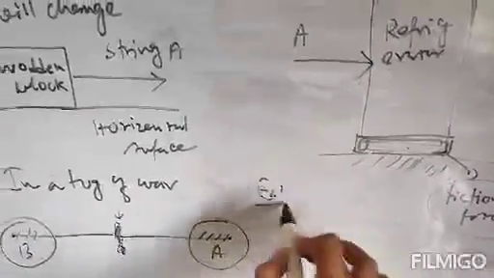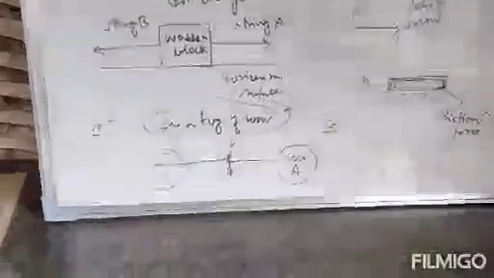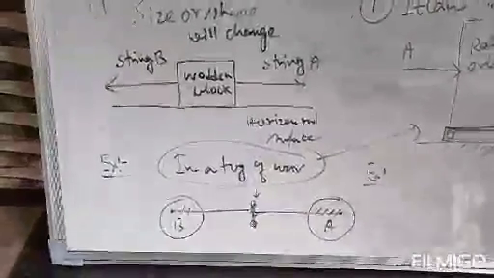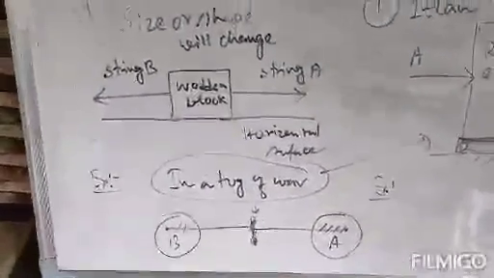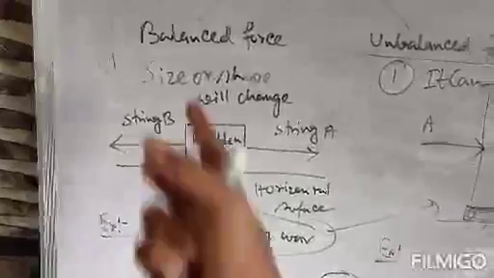The same example, that is a tug of war. I will be sharing the same example with you, but the difference is that here, between team A and team B, one of the teams will apply greater force. In case of balanced forces, both team A and team B apply the same force.